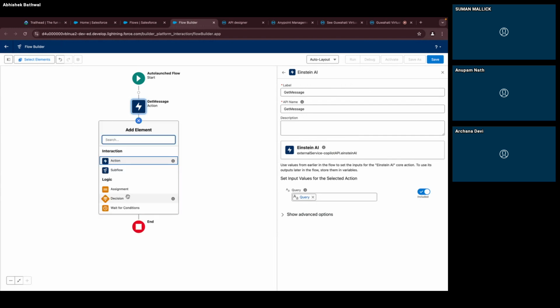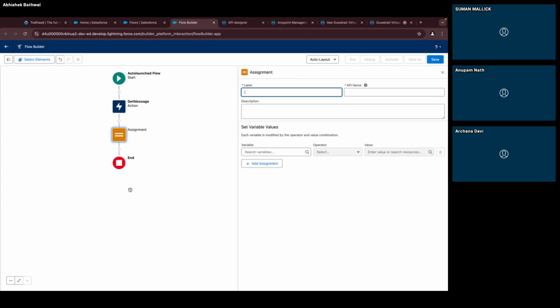Now I will do an assign. If anyone is acquainted with Salesforce, they would know what these flows are and how we are creating them. But if you're not, these are the steps we can do. Once you get the data, you need to assign it so that we can get the data output. We can see that in Einstein. In this, I will name it response.